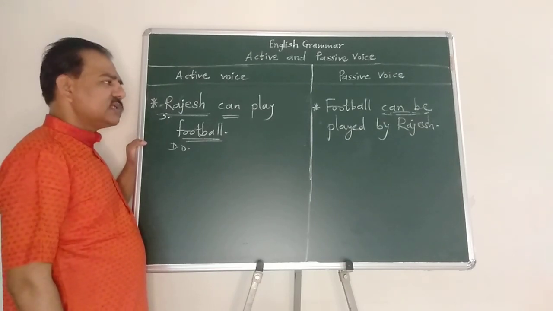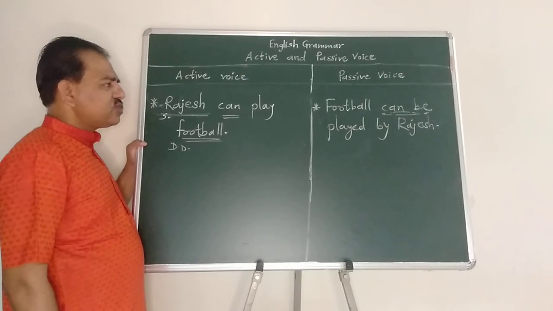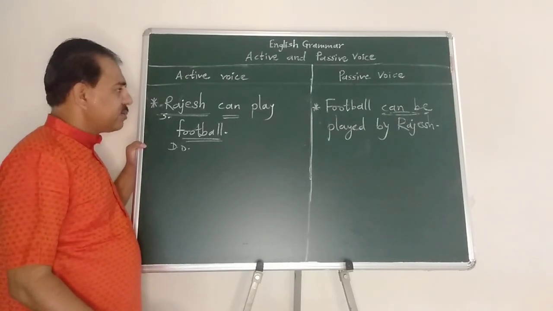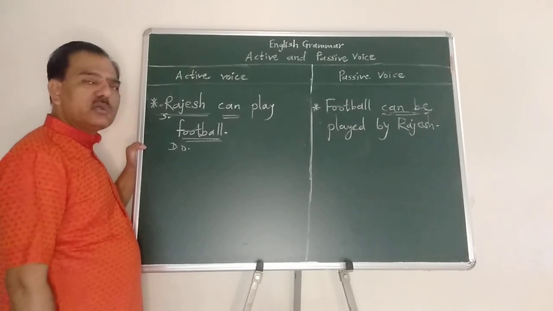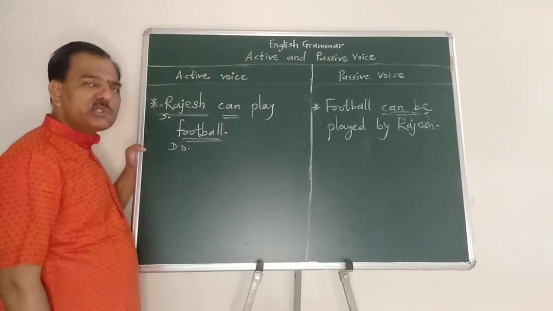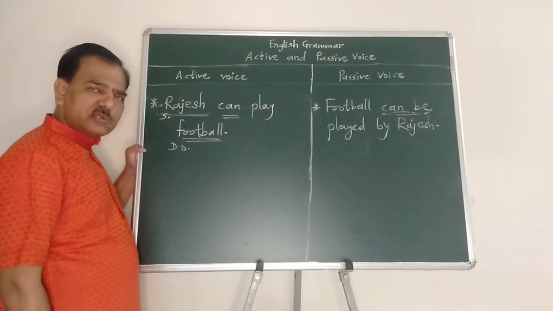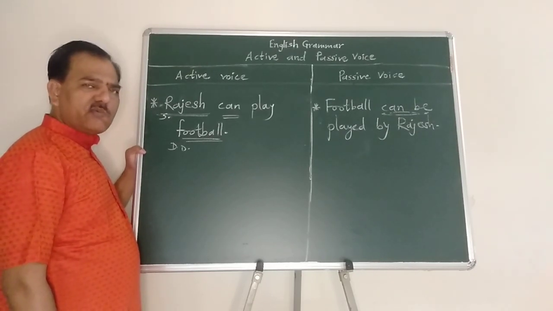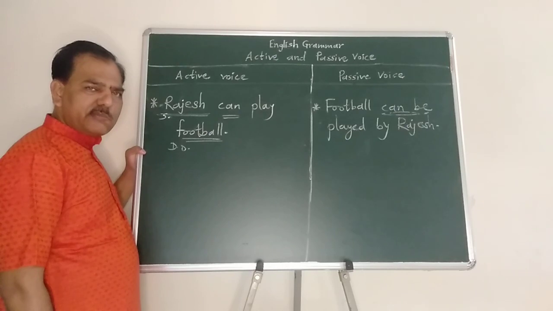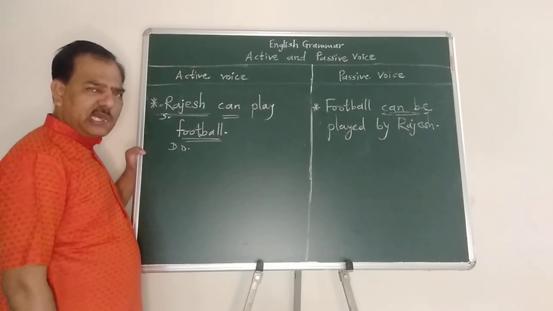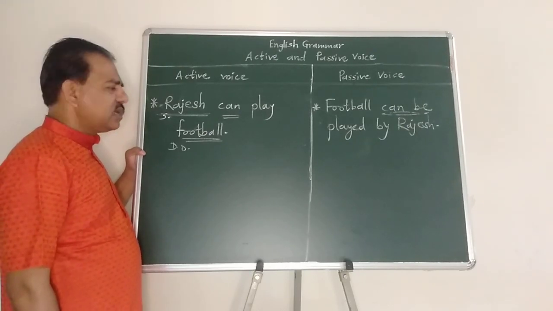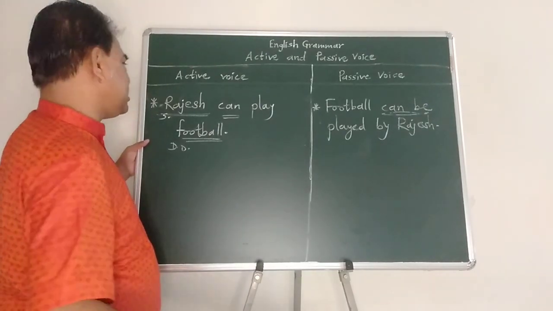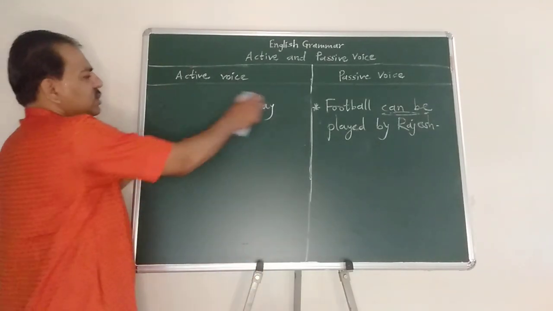The same pattern is to be used for any modal auxiliary: may, might, could, would, should, must. When they are used with a transitive verb and we are asked to change the voice, we need to make the necessary changes. So this is important.